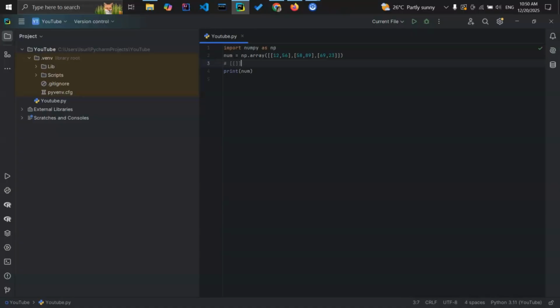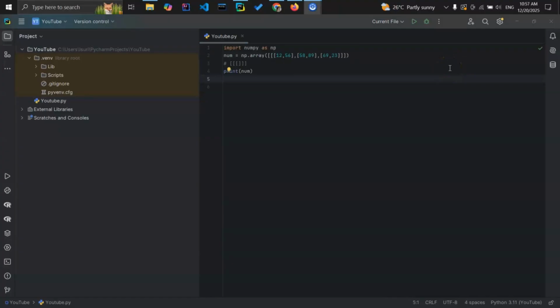Brackets at the start and end, right? It is the visual clue that you have two levels of depth, right? This is the two-dimensional array, right? You can see we have two square brackets at the start and the end.